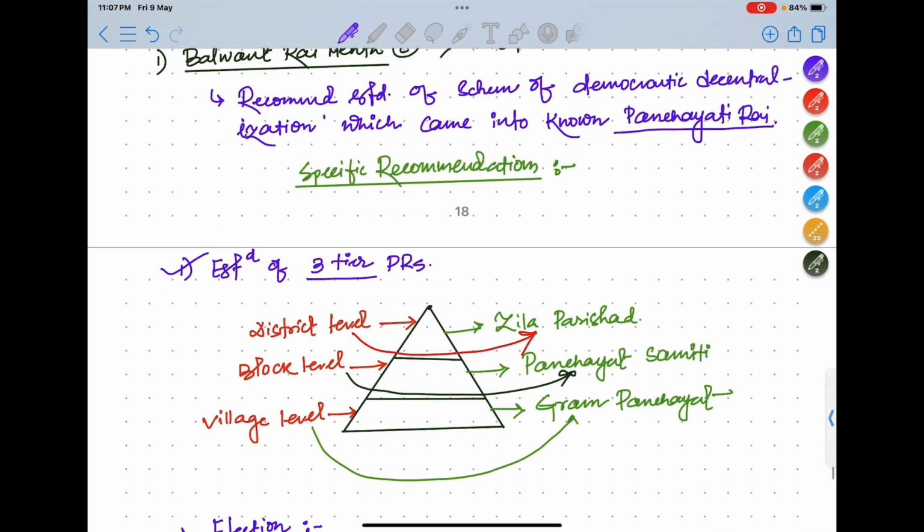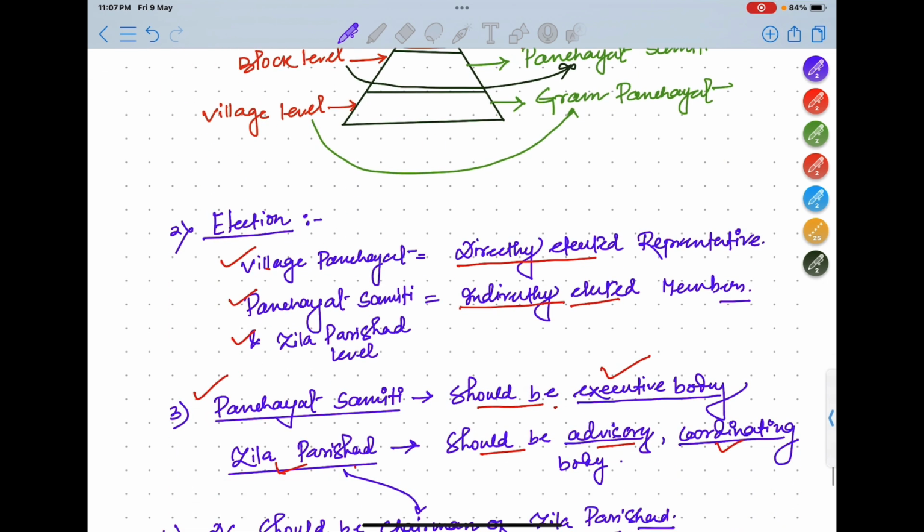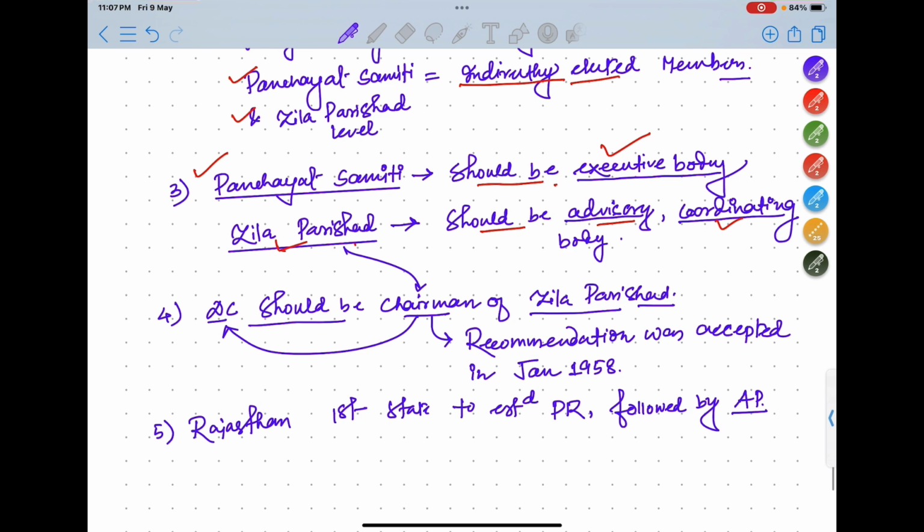Establishment of three-tier Panchayati Raj institutions, then how will be the elections of these institutions, then what will be their functions, and who will be the chairman, and Rajasthan is the first state to establish Panchayati Raj. And this is a previous year question. This is very important, you should remember this, okay.